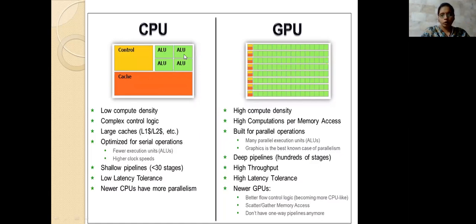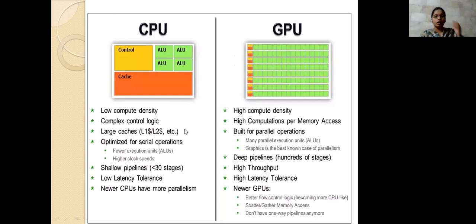If you count this one, there are only 4. If you go for the octa, then it will be 8. So if you see any GPU, it consists of these small cores only. It maintains a control and the cache for their purpose, and that is for their access only. So when compared with this one, the computation is low here, and high there.